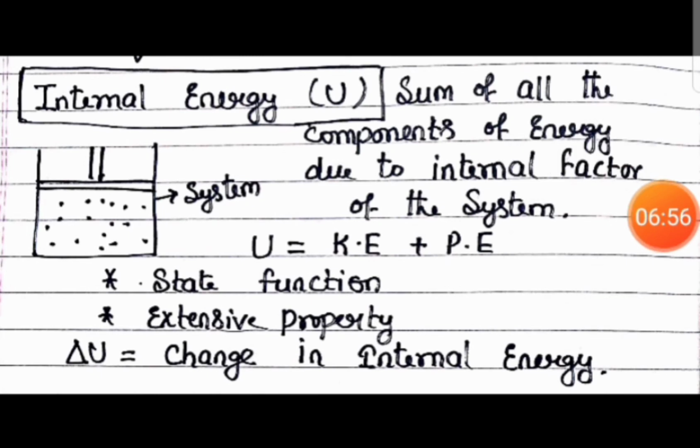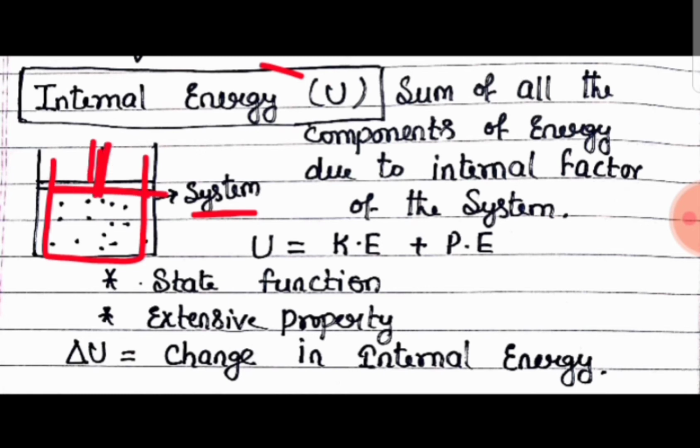Now, internal energy, the symbol is U. Internal energy means, for example, in thermodynamics, any kind of system, say a gas-filled area that is associated with a piston. With the help of this piston, we can increase the pressure or decrease the pressure. We can imagine that as a system. Now, in that system, we have taken a few moles of gas. Those gas molecules are moving. They have some kinetic energy and potential energy, rotational energy also, vibrational energy also. If you add all the energy associated with the particles present in the system, that is considered as internal energy.